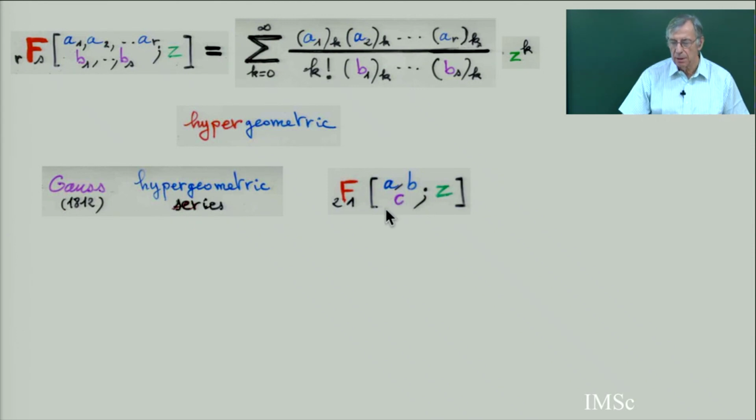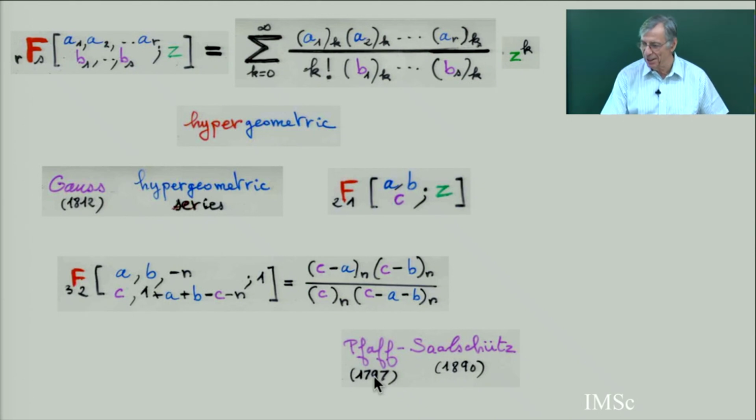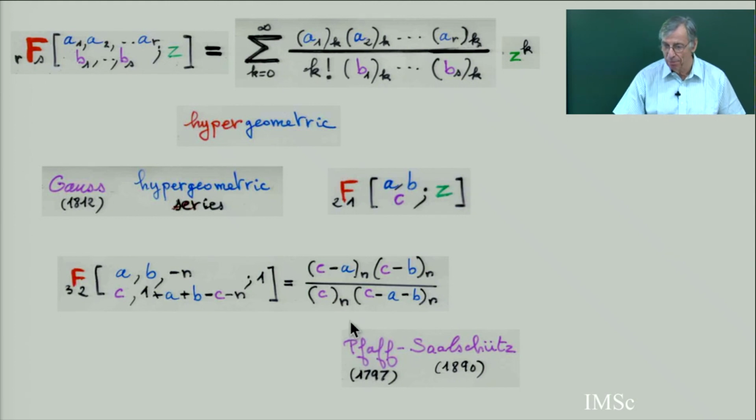And then for this series, there are many formulas where the summation is explicitly a product divided by a product. For example, there is the famous Pfaff-Saalschütz formula, discovered in 1890, but it was almost 100 years before given by Pfaff; it was Dick Askey who discovered that Pfaff already had this formula. There exists a combinatorial proof of this formula, like Zeng gave, but here we concentrate mainly on the polynomial, not on the hypergeometric series.